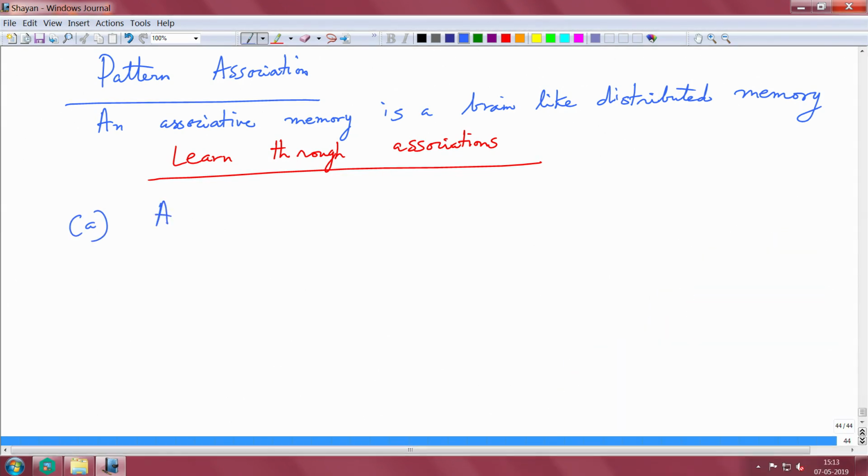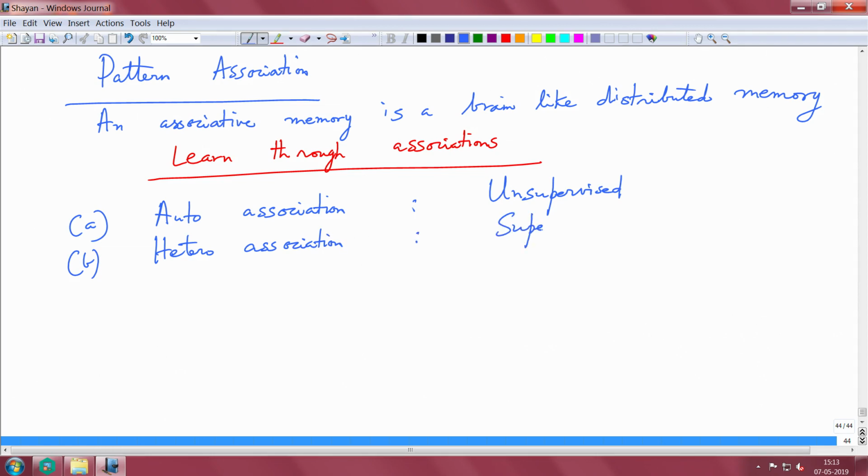One is auto association, and this auto association is unsupervised. The other is hetero association, and this is typically supervised.